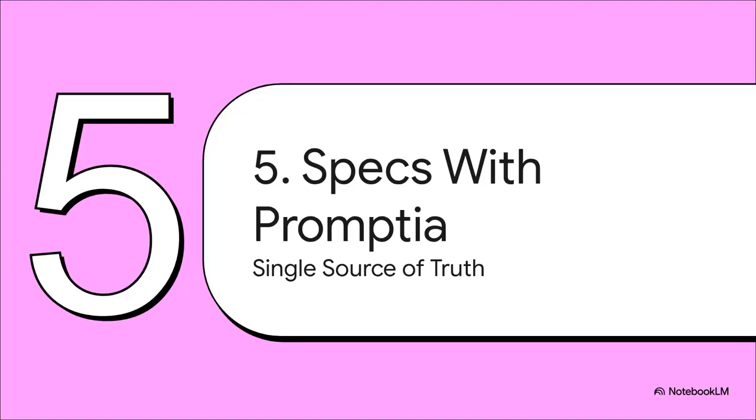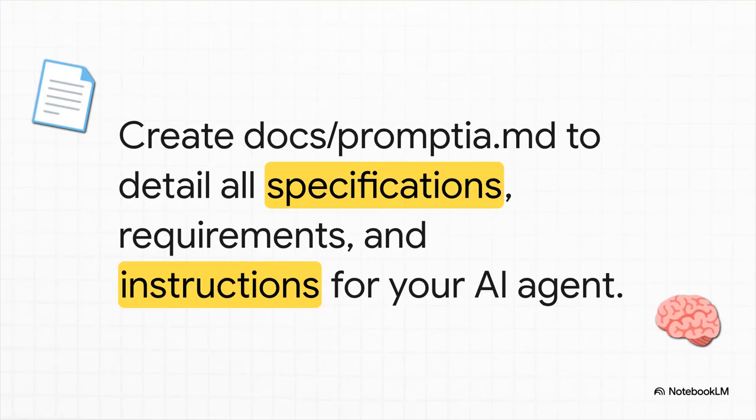Section 5, perfect specs with Promptia. Enter the Promptia.md file. Developer Carlos Mateo uses this exact trick to maintain absolute control over his agents, and it's brilliant. By creating this single markdown file right inside your docs folder, you essentially give your agent a definitive playbook. It acts as the ultimate system prompt for your entire repository. You just drop all your specs, rules, and architectural logic right in there. This ensures you can easily reproduce the project from scratch without the AI ever losing context or forgetting your very specific coding standards across different sessions. It's a total game changer.